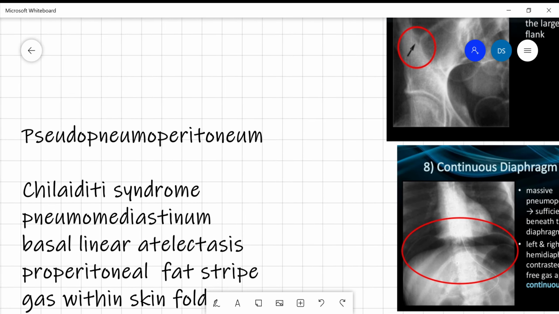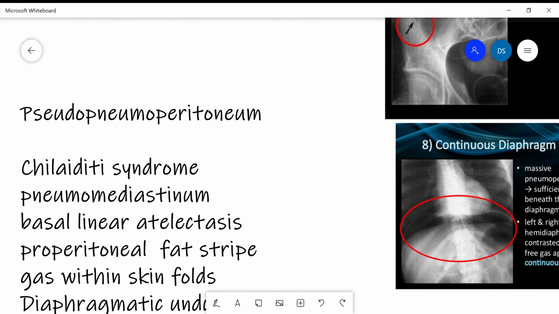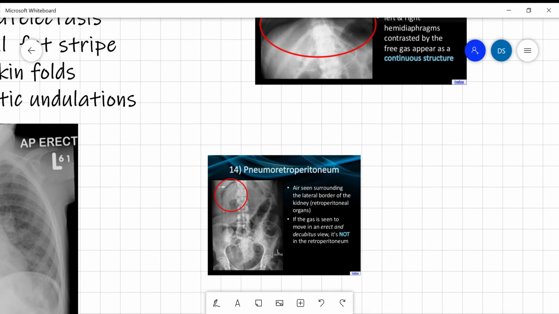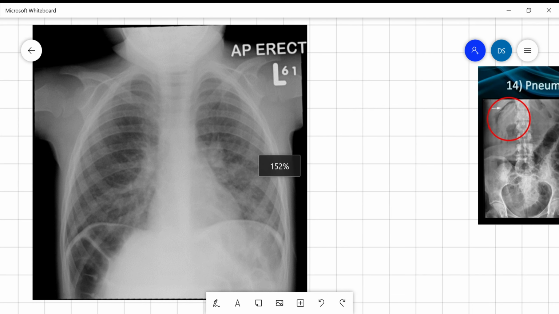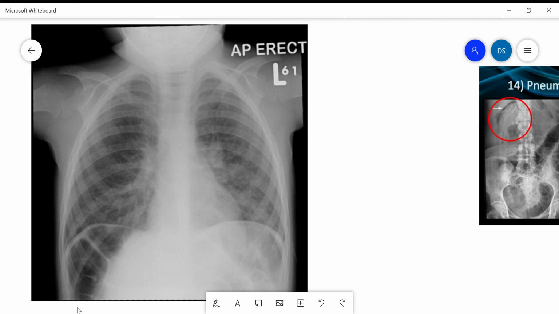Now there are certain mimics for the pneumoperitoneum. So one of the mimics is known as Chilaiditi syndrome. In Chilaiditi syndrome, there is presence of colon in the right side. Most of the time, it is hepatic flexure of the colon, which is interposed between the diaphragm and the liver margin.